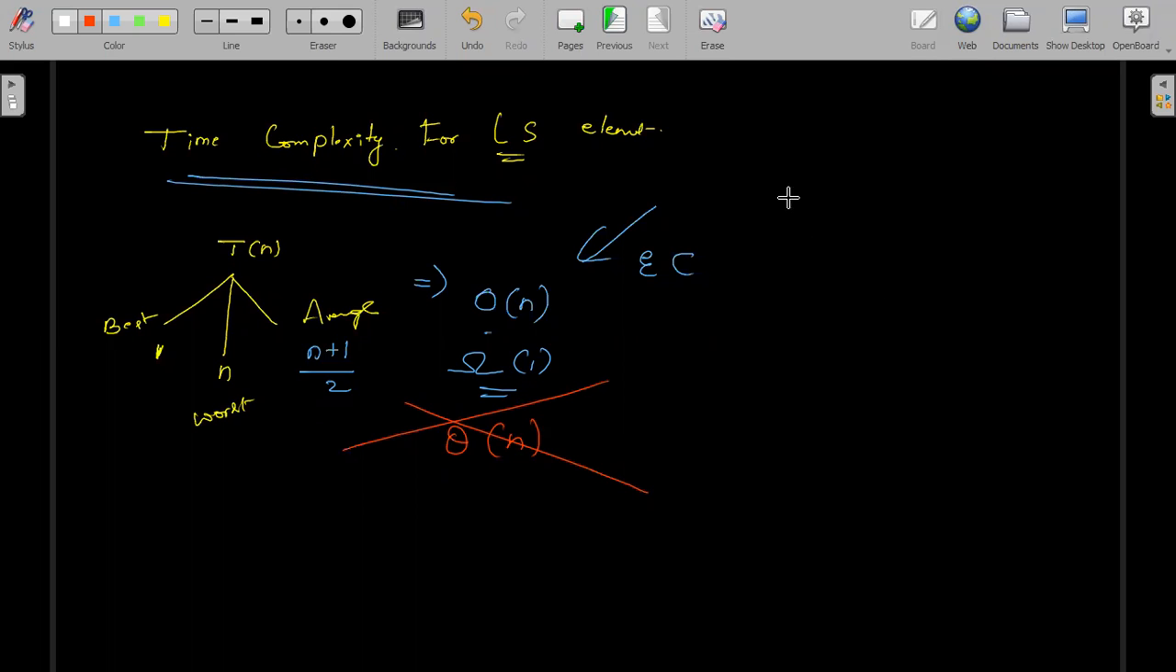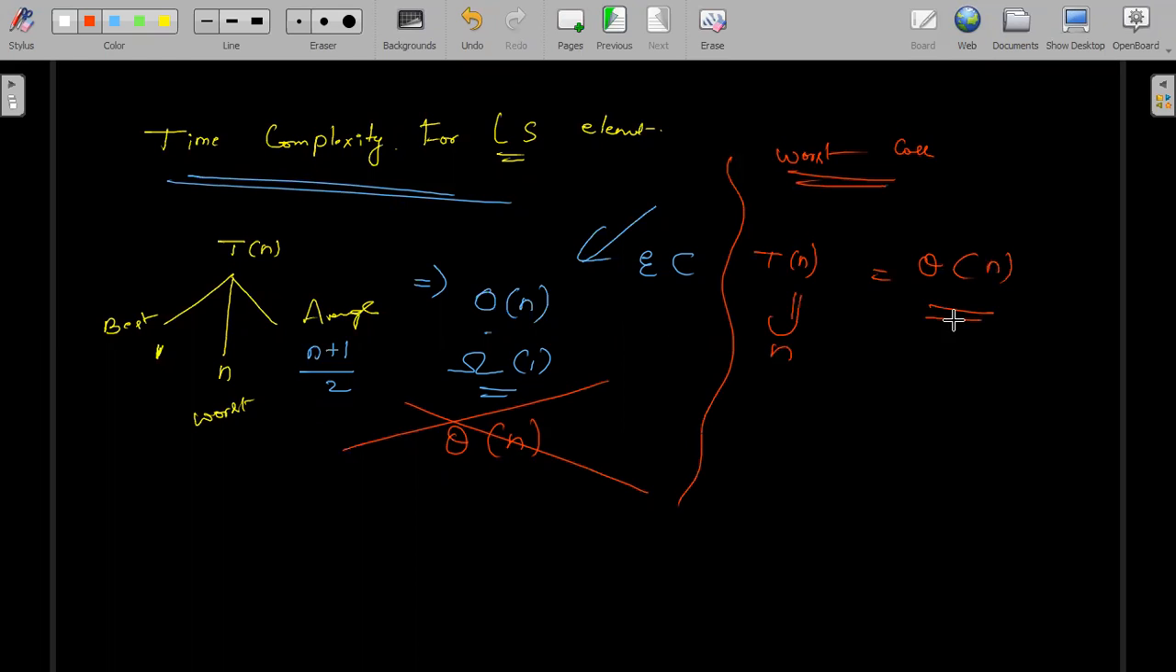But in worst case, you can take T of n equal to theta of n. You can write like this, no problem, because it will take almost n times. That's why you can write theta of n. So only in worst case can you take theta, not here. For best case, you have to write big O of n or omega of 1. For worst case, you can take theta of n.